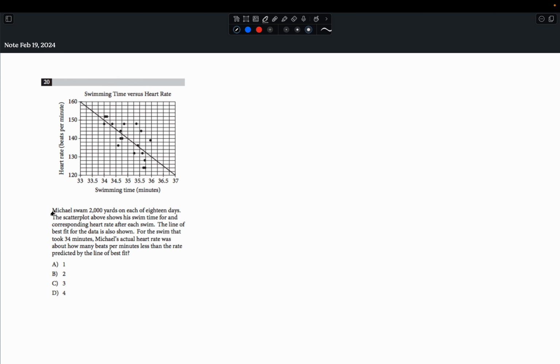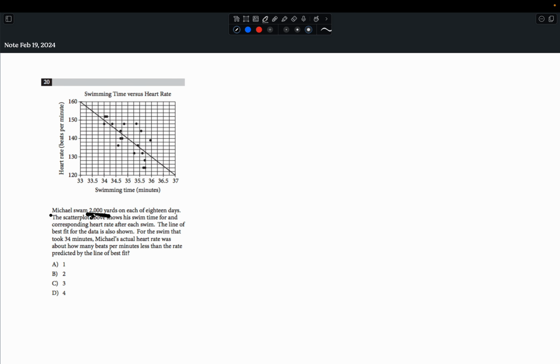So it says Michael swam 2,000 yards on each of his 18 days. The scatter plot above shows the swim time and corresponding heart rate after each swim. The line of best fit for the data is also shown. For the swim that took 34 minutes, Michael's actual heart rate was about how many beats per minute less than the rate predicted by the line of best fit.